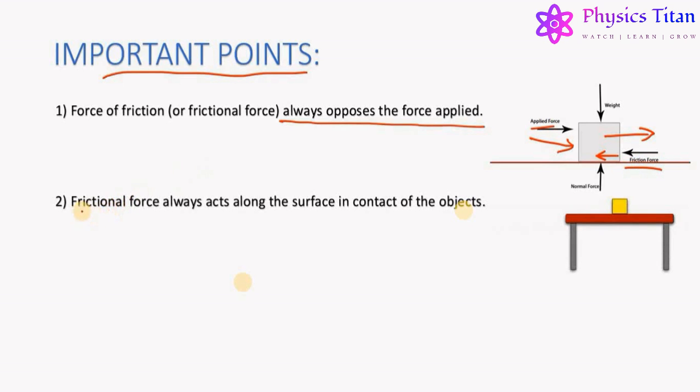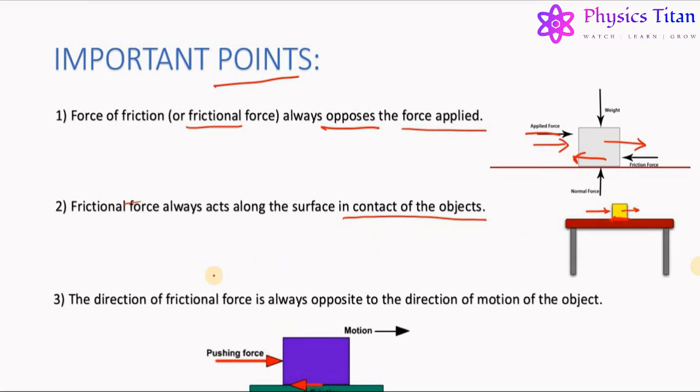The second point is that frictional force always acts along the surface in contact of objects. That is, if an object is placed on a table and we try to move it by applying a force, the frictional force will always act along this surface of contact between the box and the table.